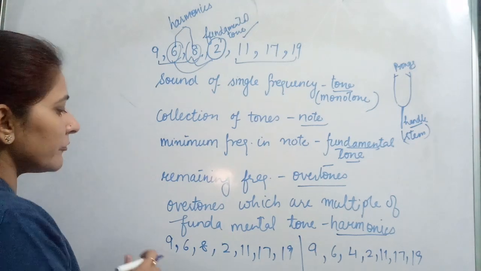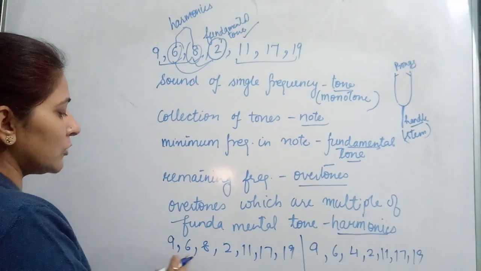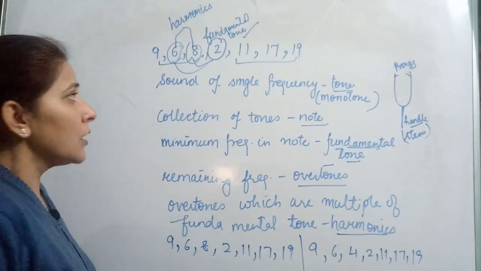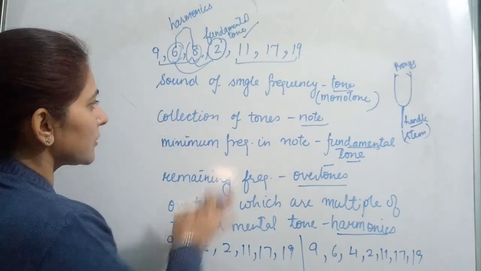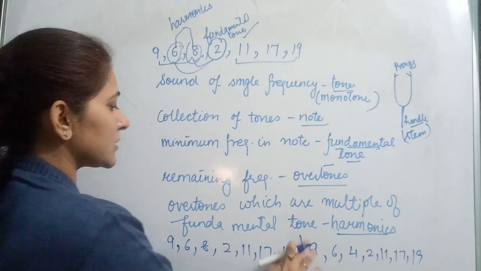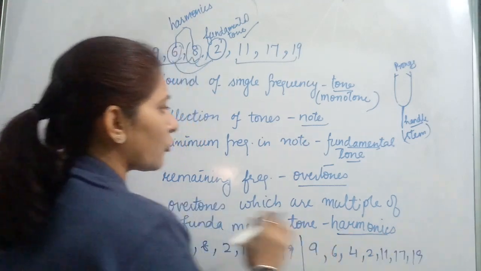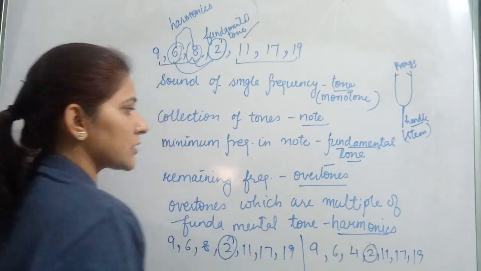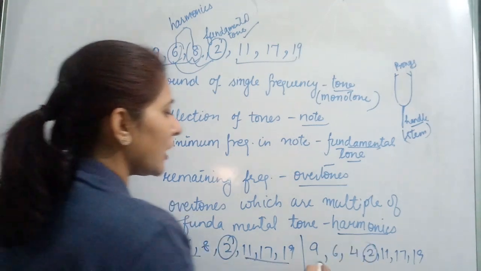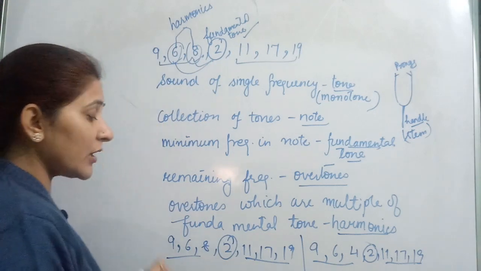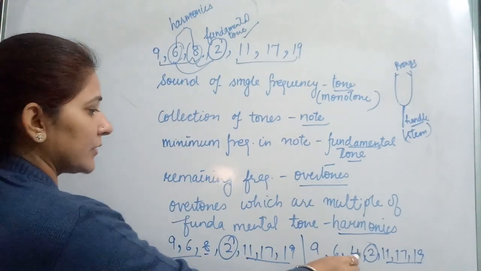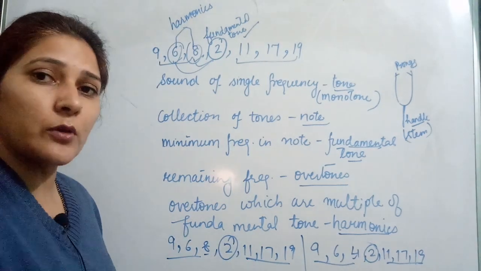Okay, when you are talking about tones, 1, 2, 3, 4, 5, 6, 7 tones are here, 7 are here. Which one is the note? When you are talking about a collection of tones, this is a note of 7 frequencies, this is a note of 7 frequencies. Fundamental frequency, the lowest one, this is also same. Rest all are overtones. So when you are talking about the set of overtones, वहाँ पर एक value आपका फर्क है. This one is different.